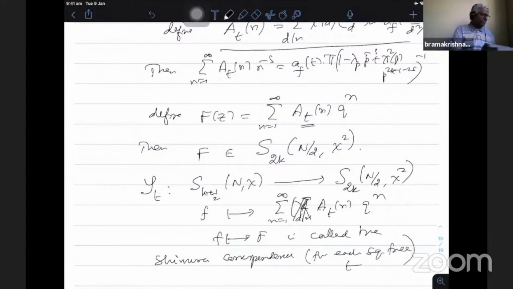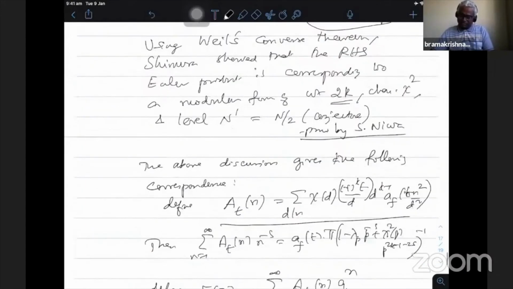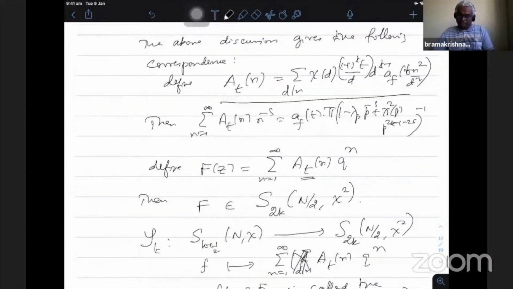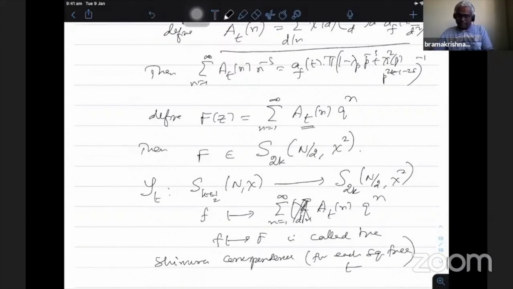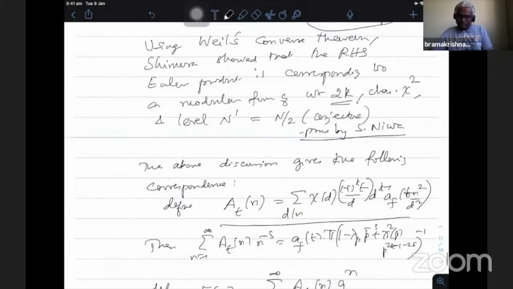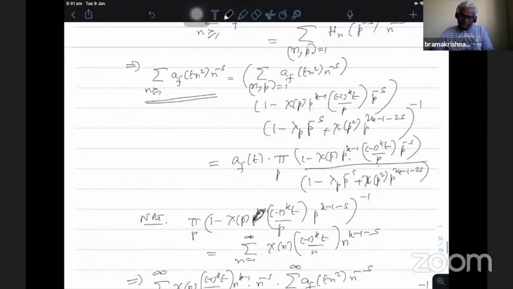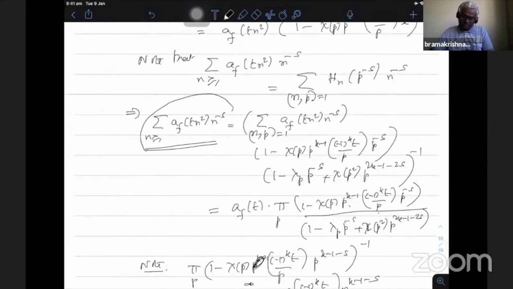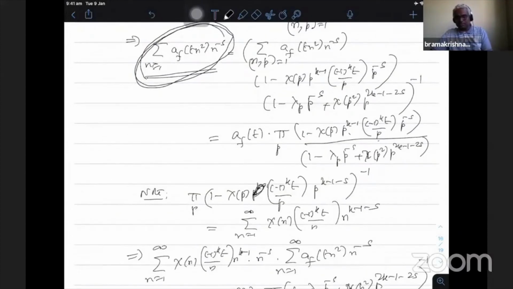Okay, so what is the time now? 45. So any question in between the steps? Given any f, I can define capital F using this relation. That is mainly due to considering the Dirichlet series of this type, and then using the Hecke operator and the Fourier coefficient relation, you bring it to the kind of Euler product, and then show using the converse theorem that this is indeed the Euler product of a Hecke eigenform of integral weight with the eigenvalues lambda_p.